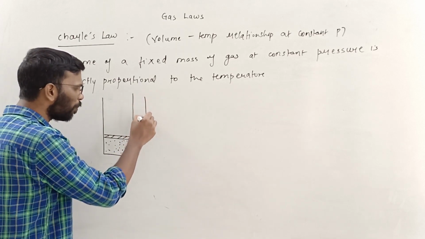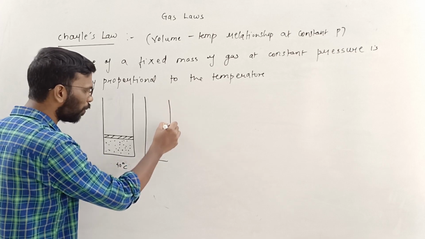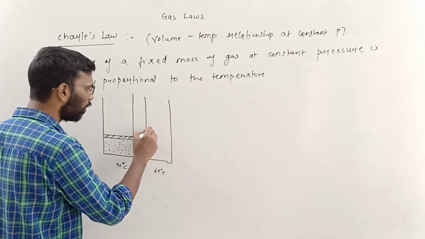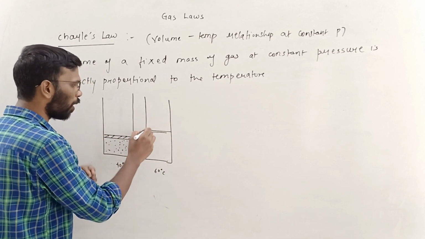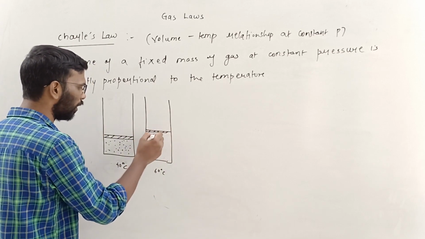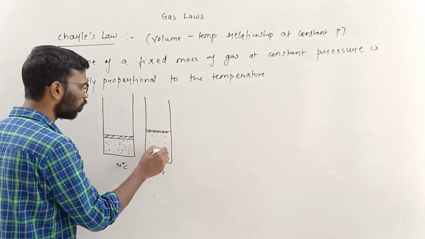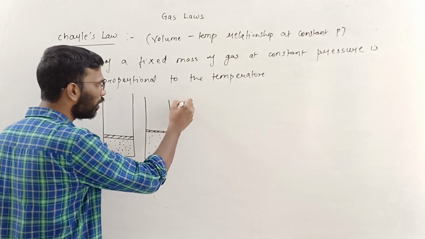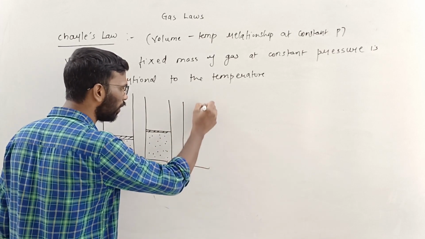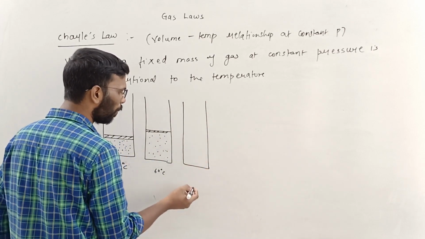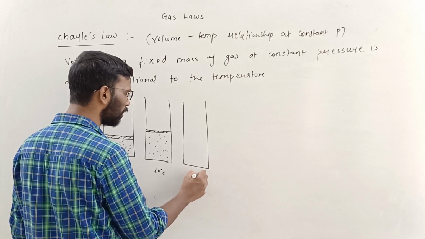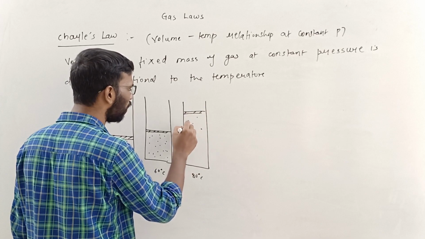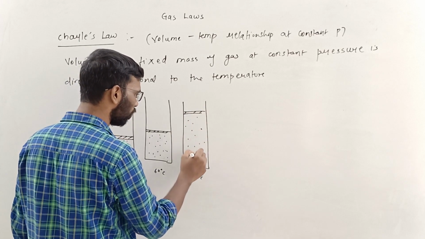If you increase the temperature and make it 60 degrees Celsius, what will happen? The gas will expand because kinetic motion is increasing, so it will have this volume. You increase the temperature again, let's say to 80 degrees Celsius, so again it will expand. In simple terms, this is what I can say.